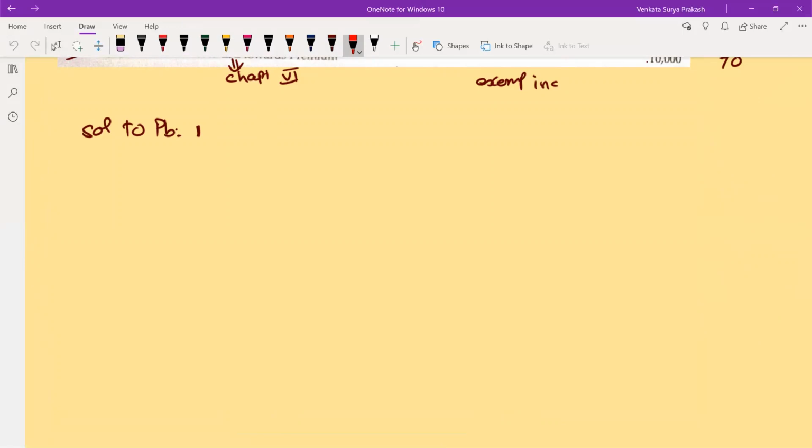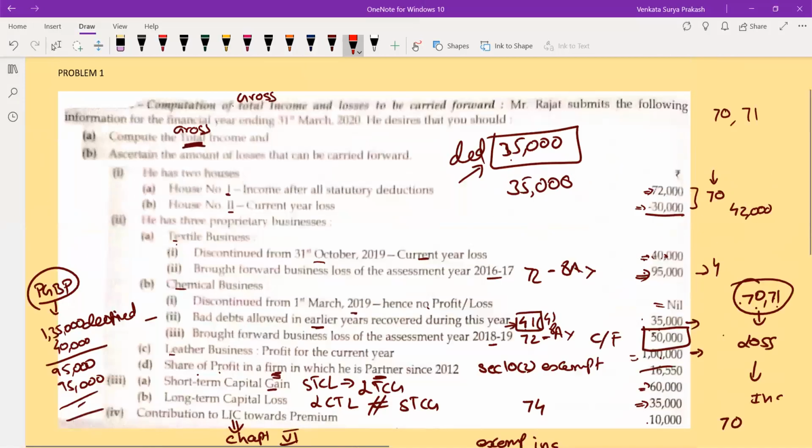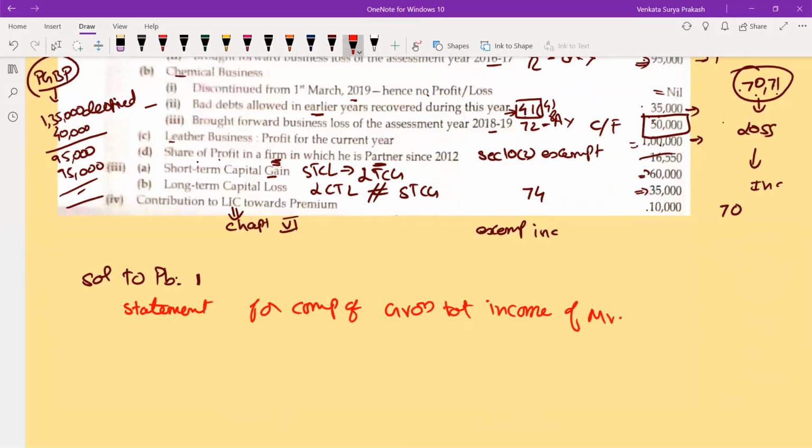Now, how do I present this from the examination point of view? Statement for computation of gross total income of Mr. Rajat for the assessment year 2021 is as follows.